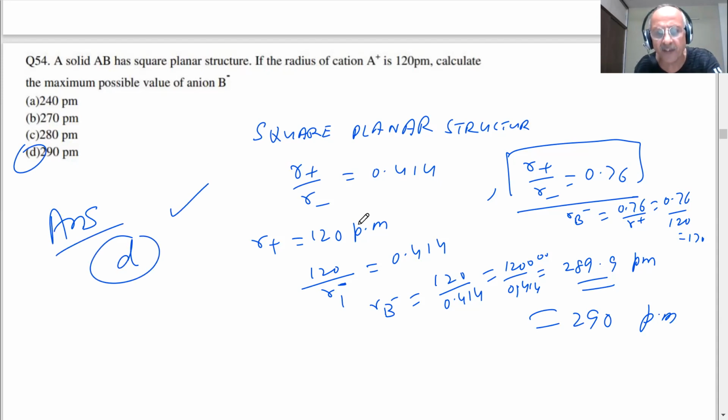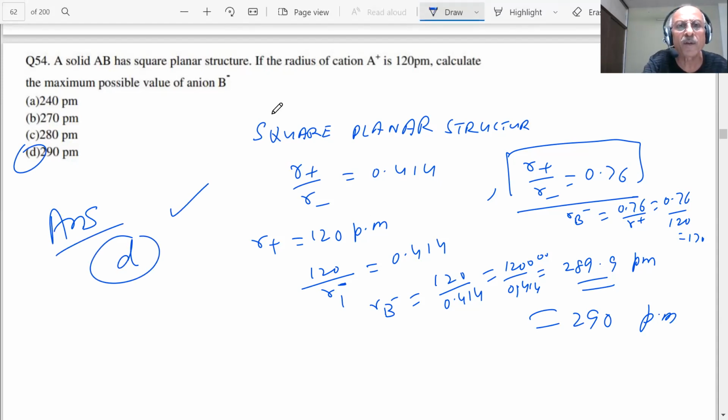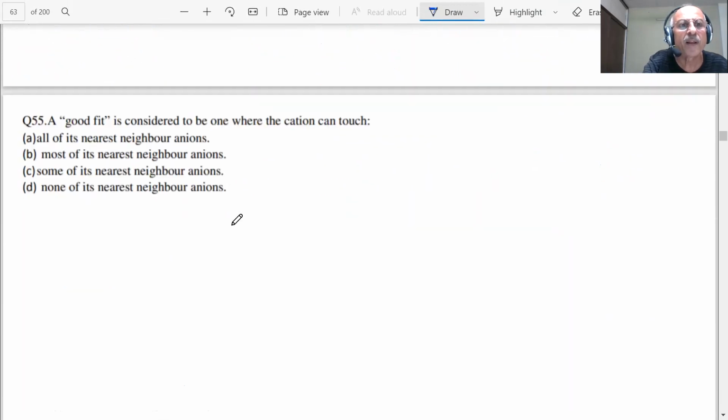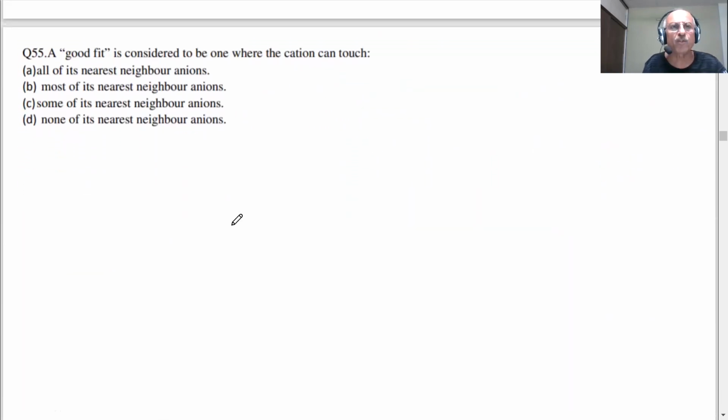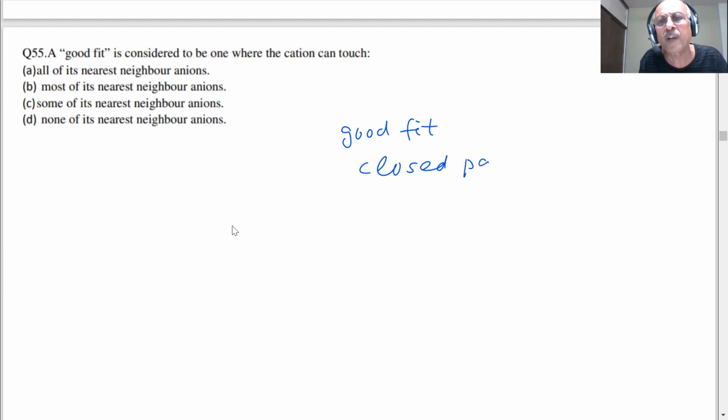Let us see the next question, students. Question number 55 is on the screen. A good fit is considered to be where one cation can touch. What do you mean by good fit? Good fit means the closest packing, closed packing. What do you mean by closed packing? Then the coordination number should be maximum. So when the coordination number is maximum, all the nearest neighbors will touch. So then what should be the answer, students?